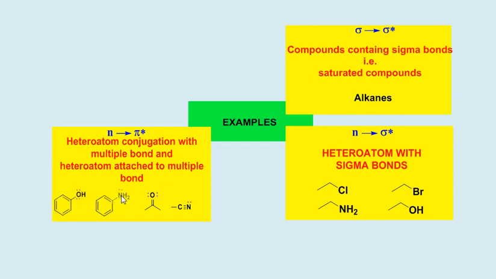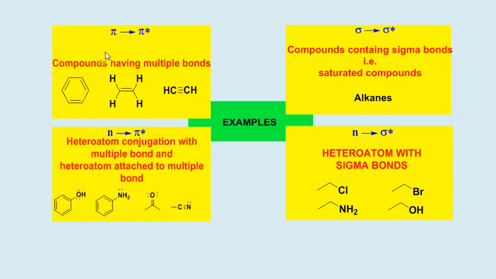Here the lone pair of nitrogen is in conjugation with benzene. Here the heteroatom oxygen is a part of a double bond, containing a lone pair, and here cyanide is another example. In all these examples, electrons are excited from non-bonding orbitals to the pi star orbitals.